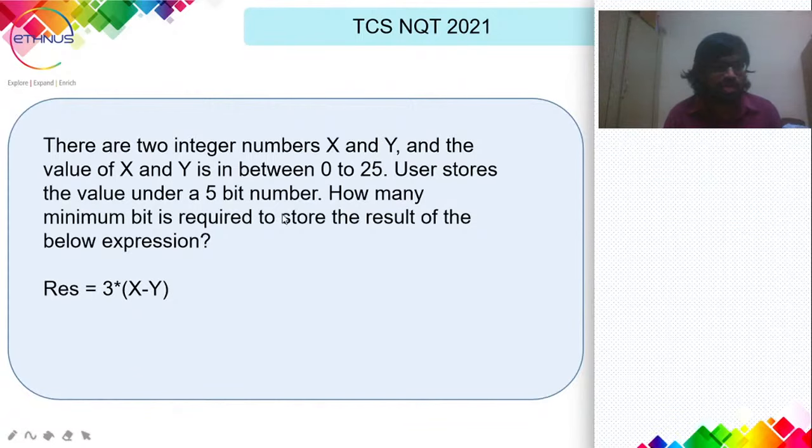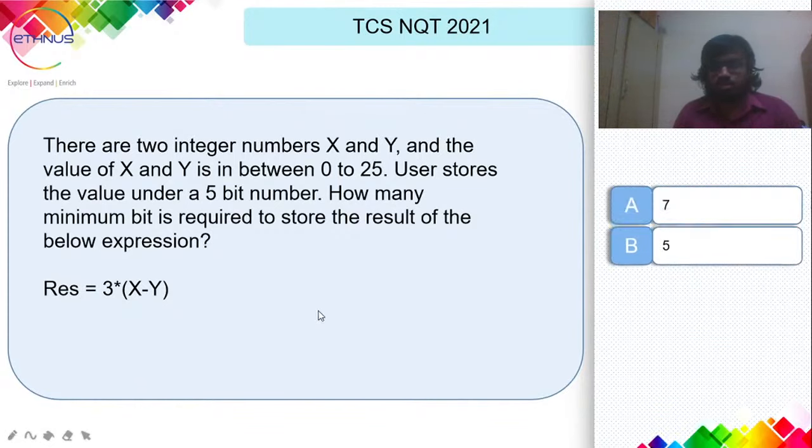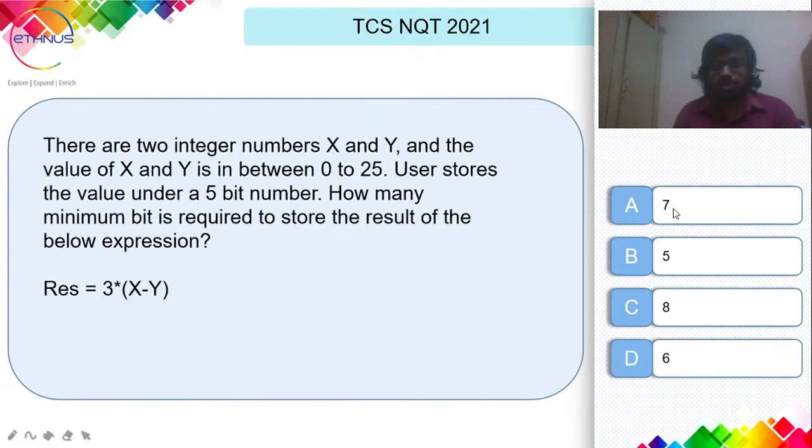Here are the available options. So the result, RES: how many bits are required to represent this RES? This is the question.